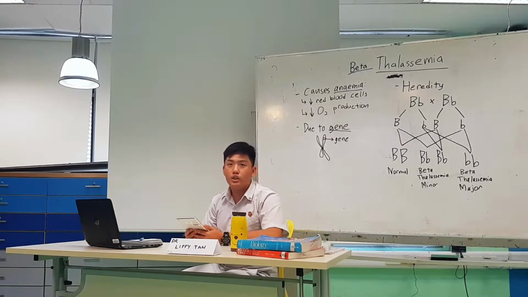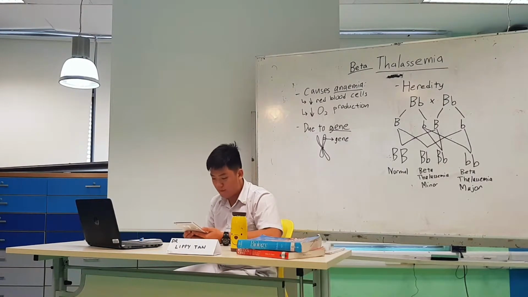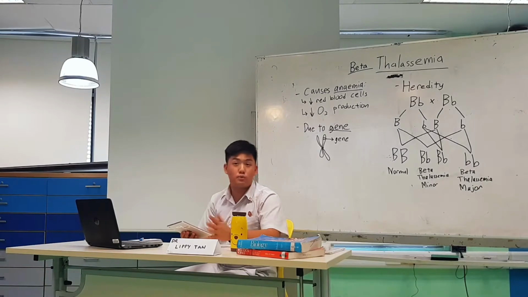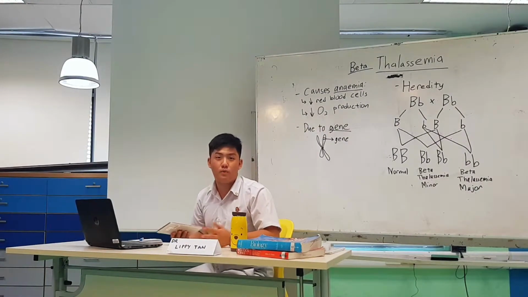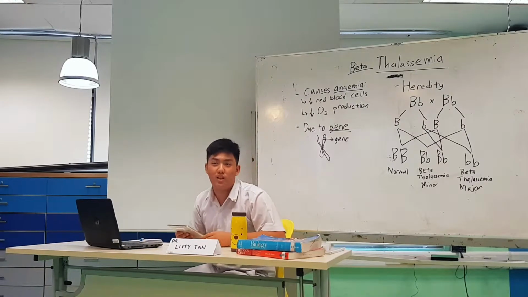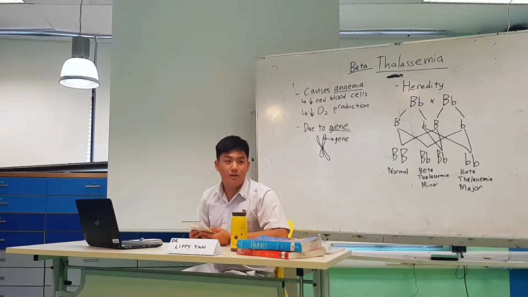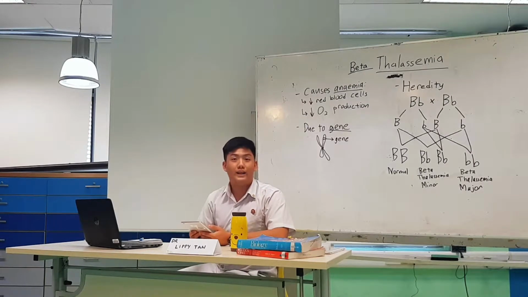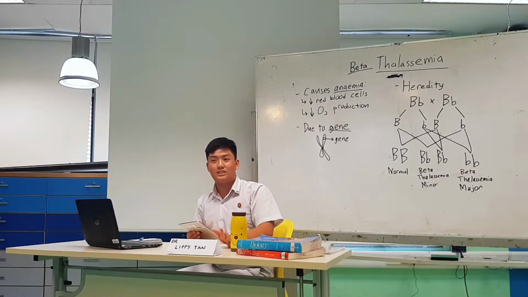On the other hand, beta thalassemia major is caused by a homozygous condition in this recessive gene which causes the faulty production of beta chains. So people with beta thalassemia major will have a significant decrease in red blood cell production, and the impacts are much more severe than just a minor case. People with major won't survive to adulthood, so good luck to them. Anyway, people with beta thalassemia minor need to understand that they cannot be doing strenuous exercises.